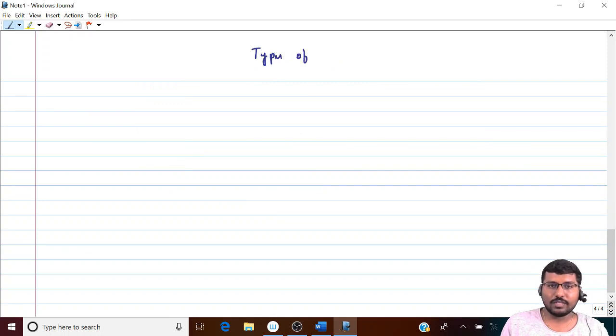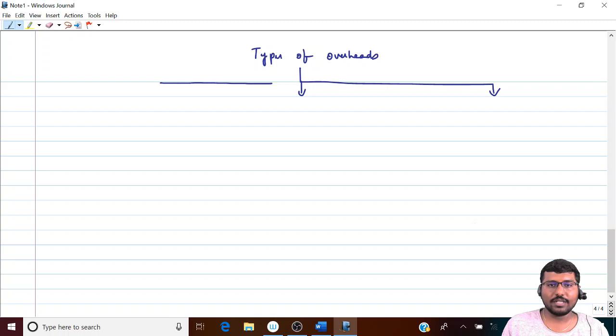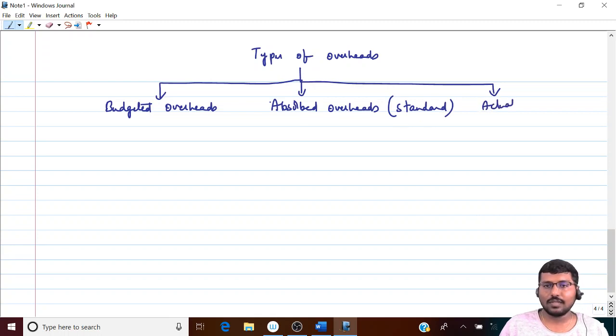Types of overheads. Now, please try to understand. We have already covered this as a part and parcel of decision making chapter, where we have seen concept of absorption. First type, budgeted overheads. Next, absorbed overheads, which is nothing but standard overheads. Clear? Last, actual overheads.